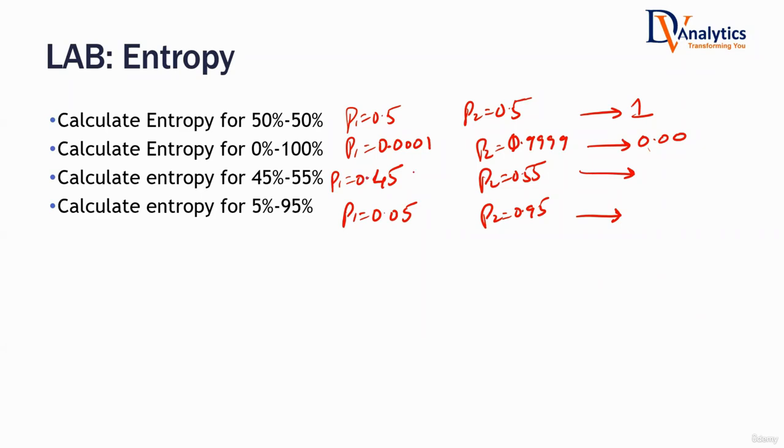What about the 45-55 case? What is the entropy that you are getting? 0.99. What about this one? 0.28.